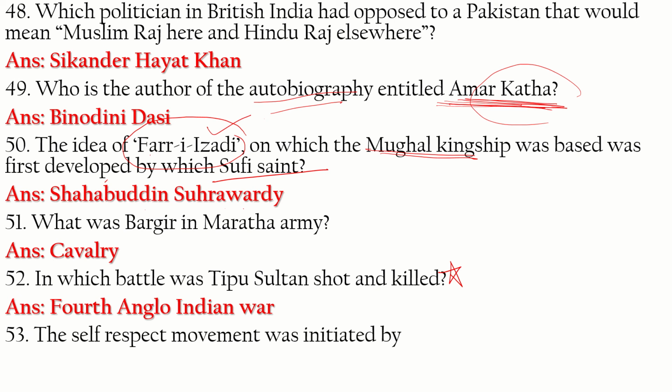Self-respect movement was initiated by E.V. Ramaswamy Naikar.